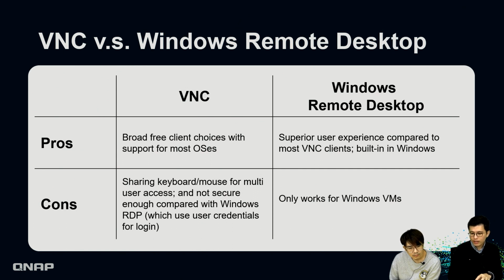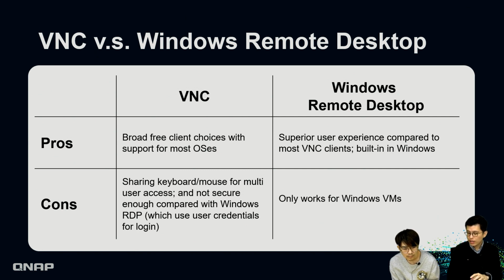If we look at VNC, it is very popular, and there is a variety of free client choices for everyone. So you can choose your favorite, and it works with most operating systems: Linux, Windows, and even some Unix systems. But in terms of drawbacks, because VNC is more like sharing the VM's keyboard and mouse for multi-user access, you may have to share with others.